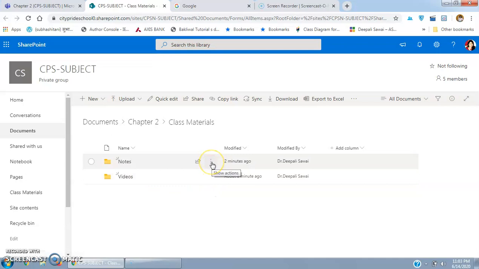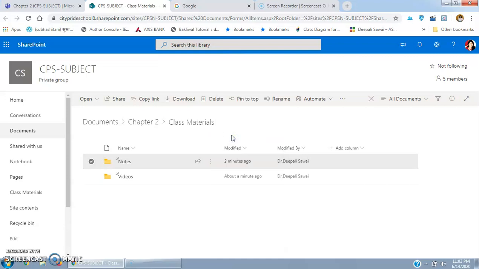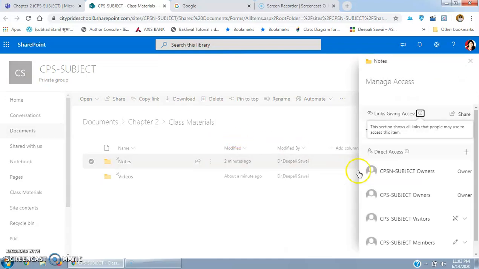So now what you are going to do is go to these 3 dots, and then use manage access. Once you use manage access, a small window will open which talks about manage access. Now we want to remove the access given to the members. What access right? The edit access right. So I will click on can view. So now it is a read-only access right given to the students.